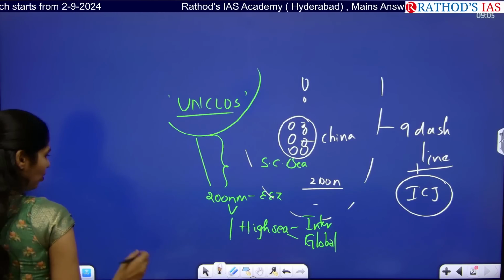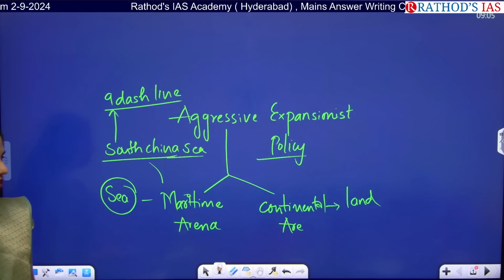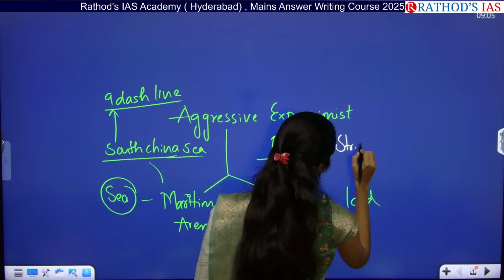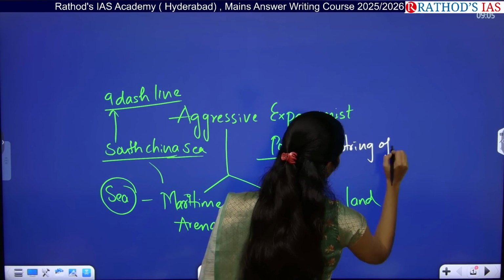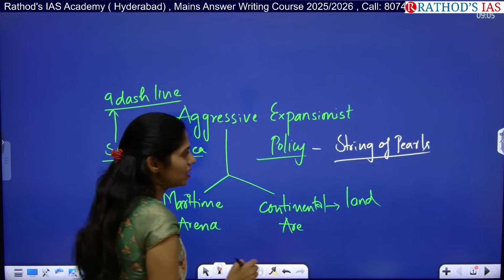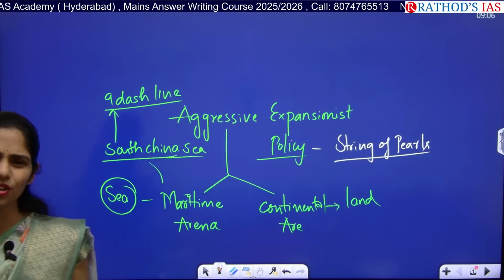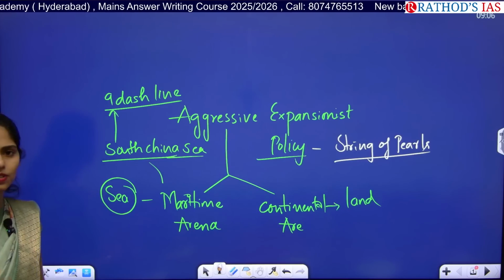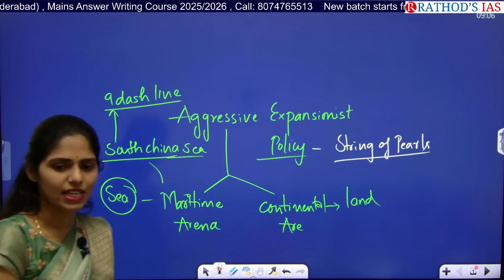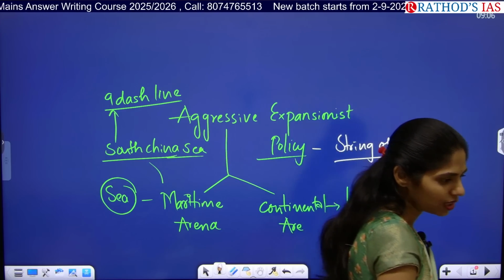And what is an example of Chinese expansionist policy? You can write about the string of pearls. So what is the string of pearls? China is developing ports in different countries, where it is increasing its influence. Can you tell me some names of ports in other countries? Hambantota Port, Gwadar Port in Pakistan, in Myanmar, Chittagong Port in Bangladesh.